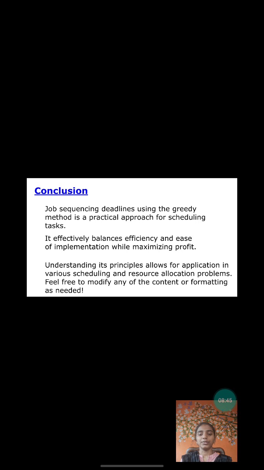What is the conclusion? I conclude that job sequencing with deadlines using the greedy method is a practical approach for scheduling tasks. It effectively balances efficiency and ease of implementation while maximizing the profit. Understanding its principle allows for application in various scheduling and resource allocation problems.